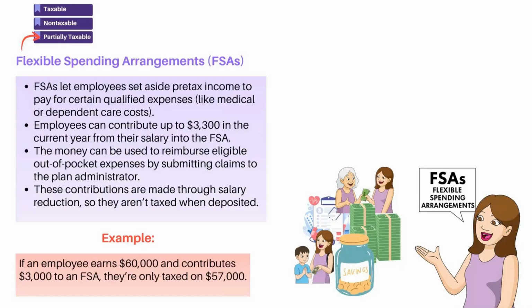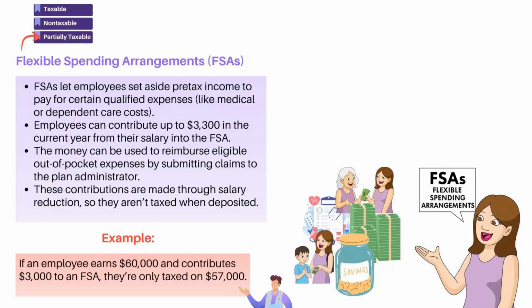So think about things like copays or prescriptions, contact lenses, daycare, and out-of-pocket medical spend. Here's why this matters. Because this reduces taxable income today. So if Linda earns $60,000 and she contributes $3,000 into an FSA, she's only taxed on $57,000.